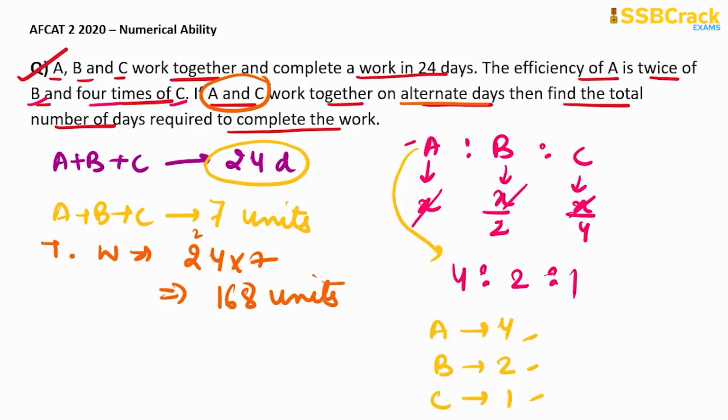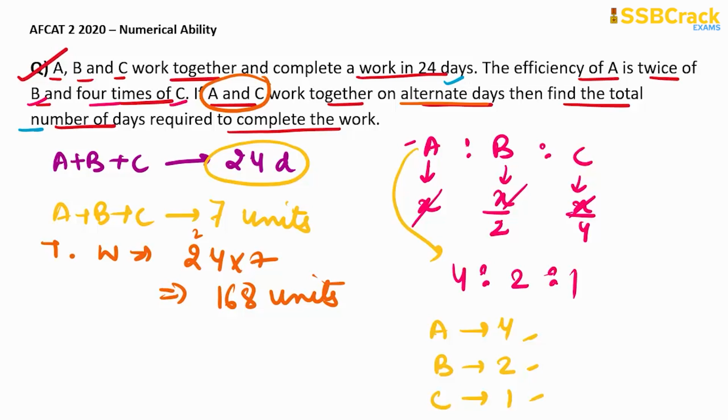So working together on alternate days means if on first day A is working, then on second day C is working, then again on third day A is working and on fourth day C is working, right? So this is the alternate pattern. Then find the total number of days required to complete the work.